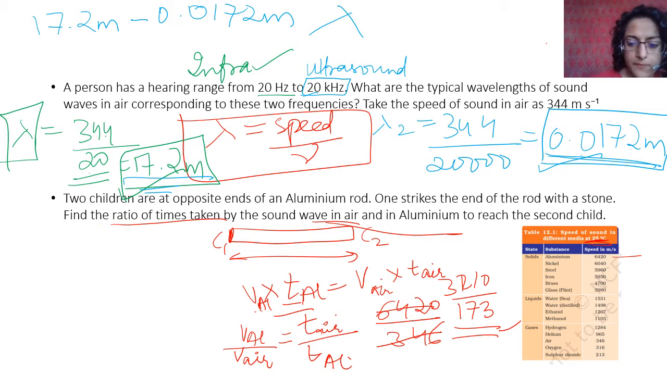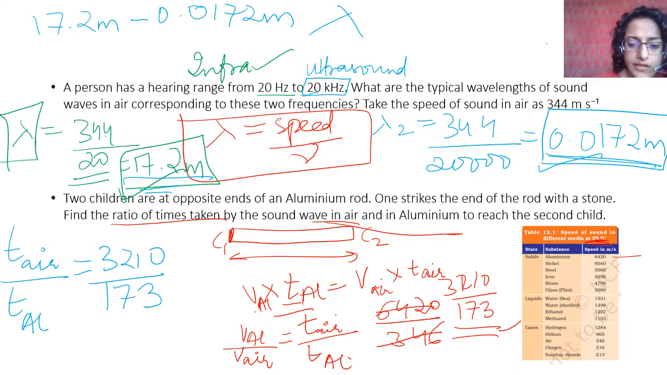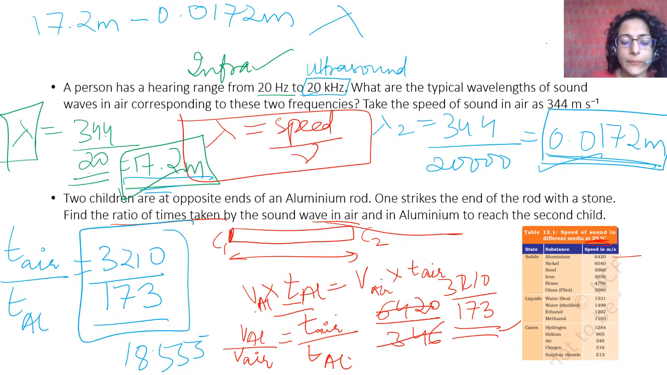So the ratio of time in air upon time in aluminium is equal to 3210 upon 173. Now you can't really go further than this because 173 is a prime number, so you can't really divide. If we divide, 183210 divided by 173 is 18.555, something like that. So this is the ratio of time taken.